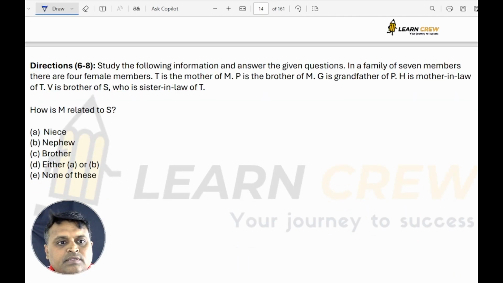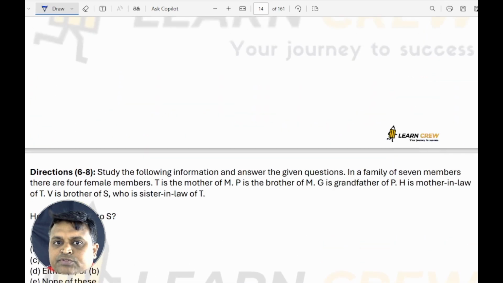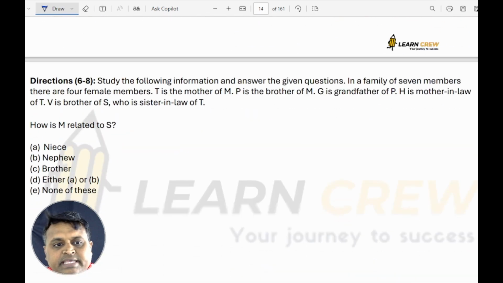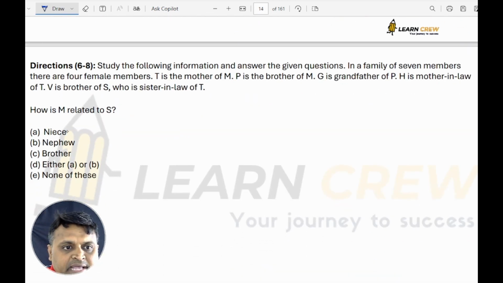Next. How is M related to S? If you see here, how is M related to S? So brother's daughter, a sibling's daughter, is niece. So the answer is niece. Next one.